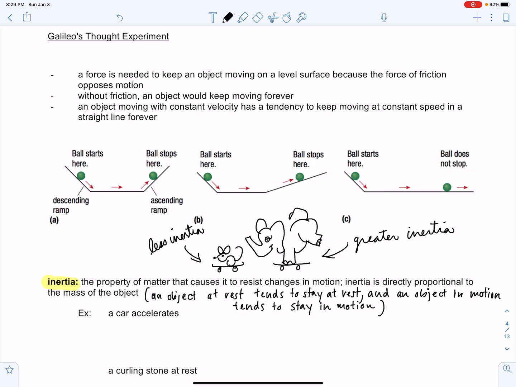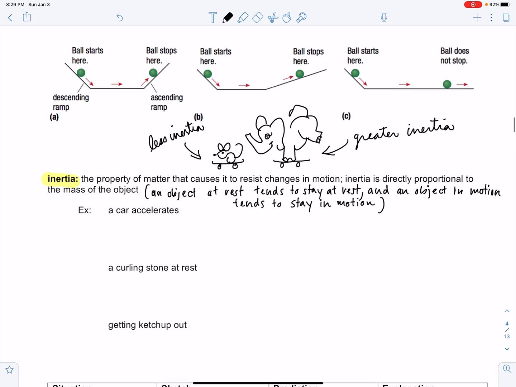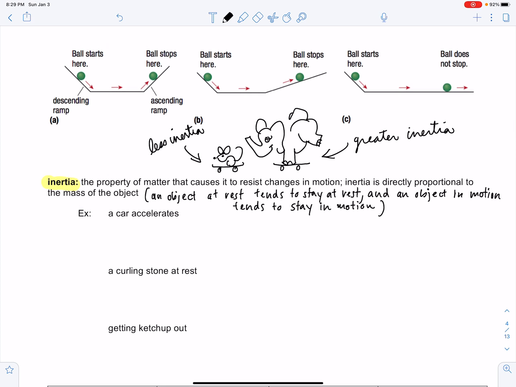And this is because these objects possess inertia. So I want you to think of these 3 examples, and we're going to explain how inertia can describe or explain the sensations that you would feel.